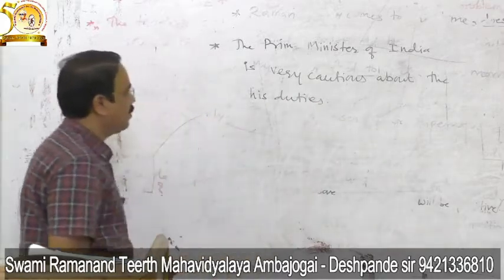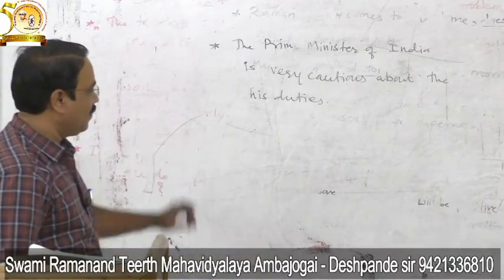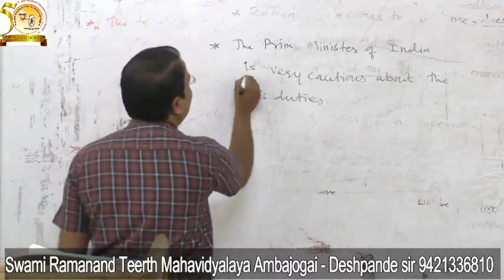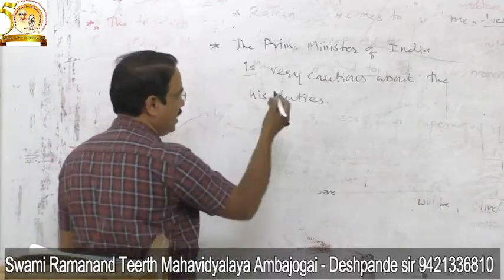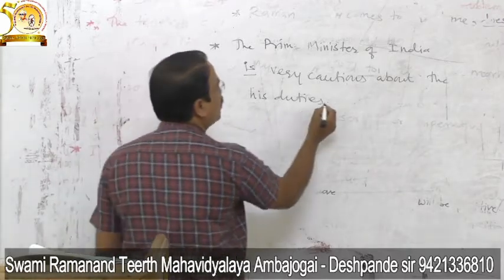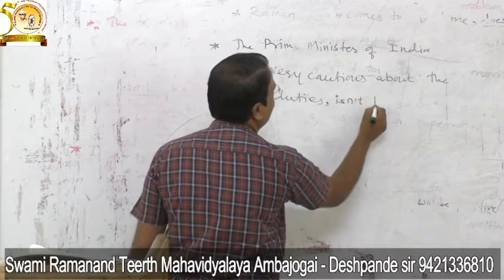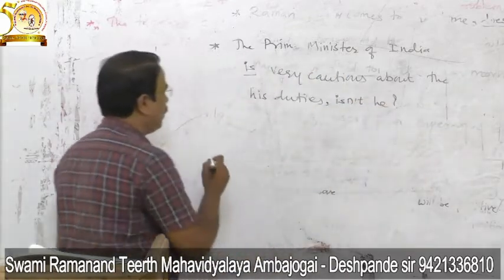So this is a sentence. When we add the question tag to this sentence, just try to find out the helping verb from this sentence. The sentence is positive, that's why the question tag will be negative. And what will be the question tag? Isn't he? Okay, the next sentence.